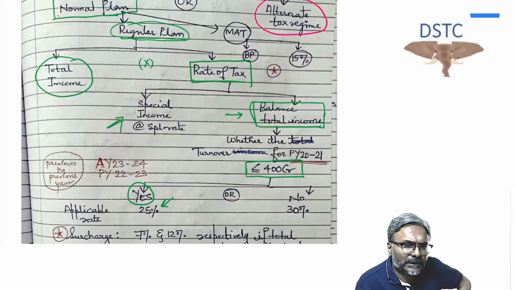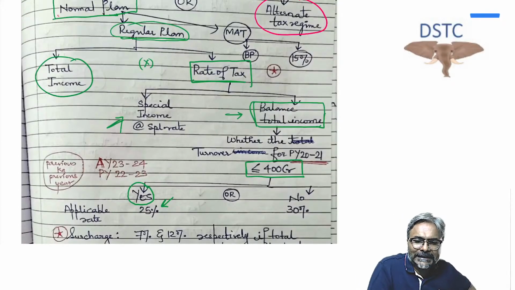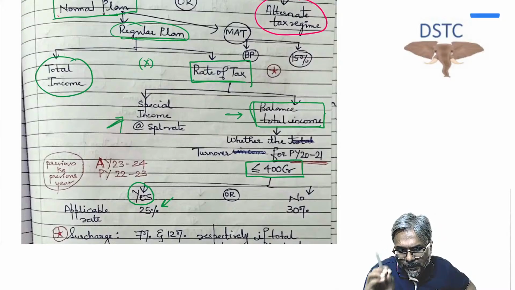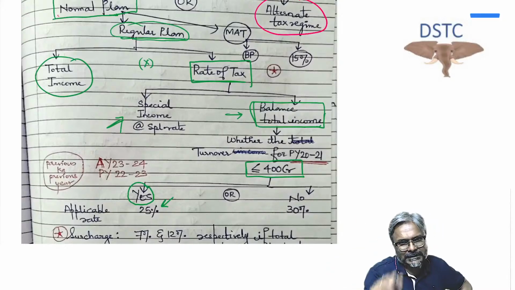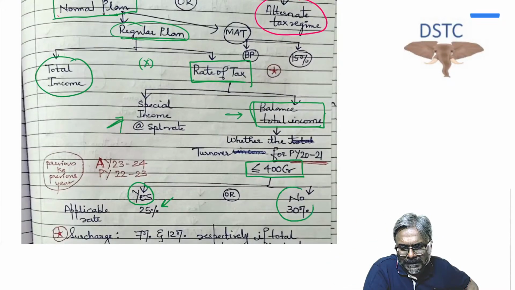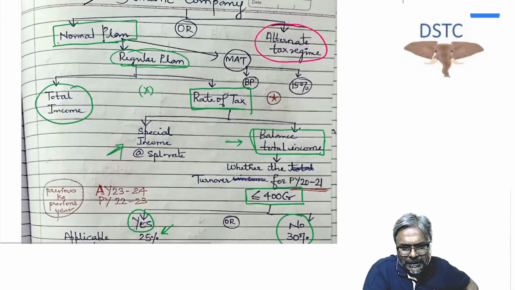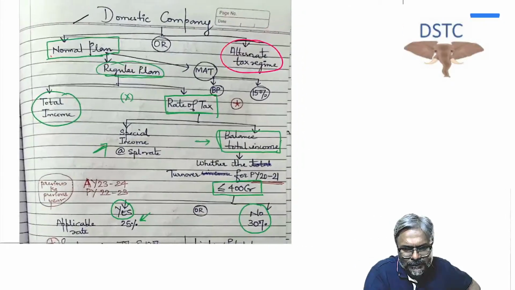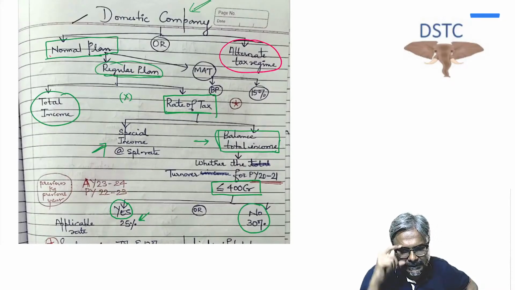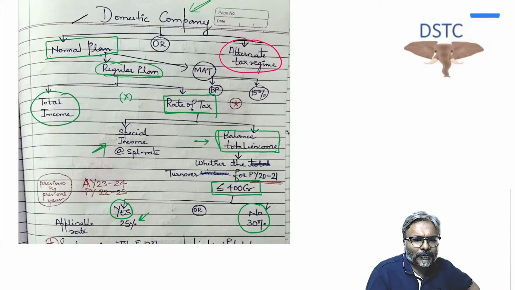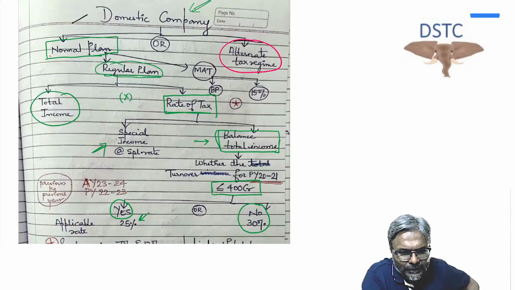But if the turnover, students, is more than 400 crores, then on the balanced total income, I'm repeating this point of balanced total income, because please understand, the special income will always be subject to a special rate of tax. So on the balanced total income, the rate will be 30%. So this I'm talking as far as domestic companies are concerned.